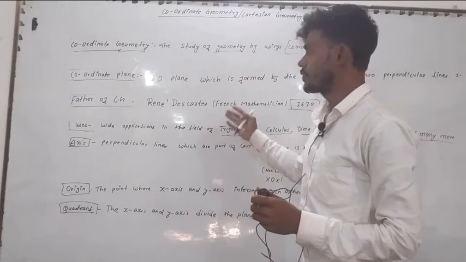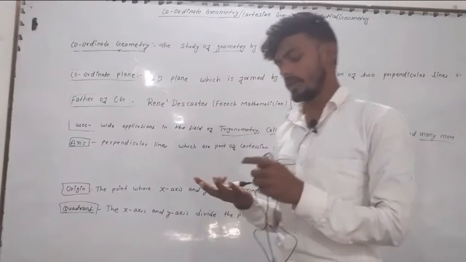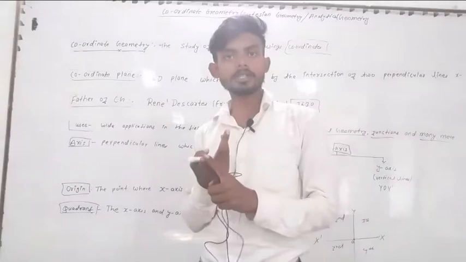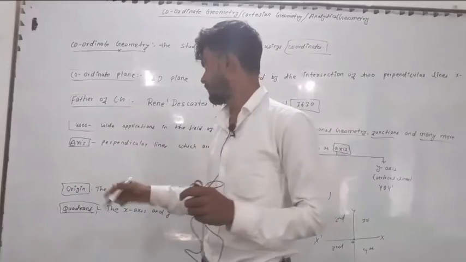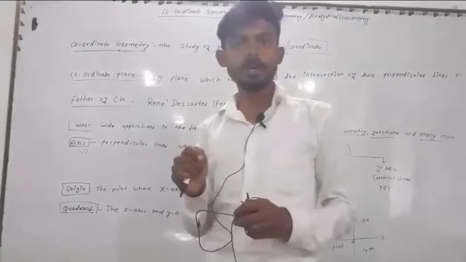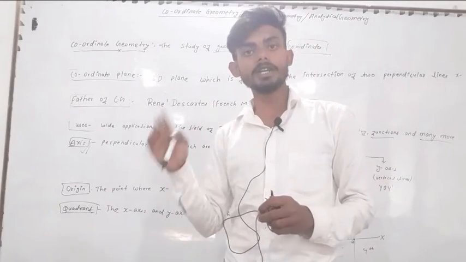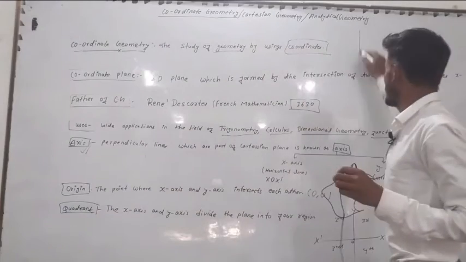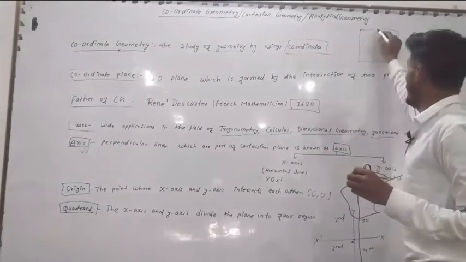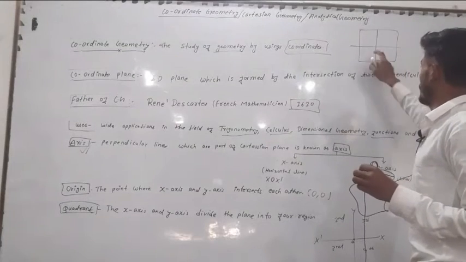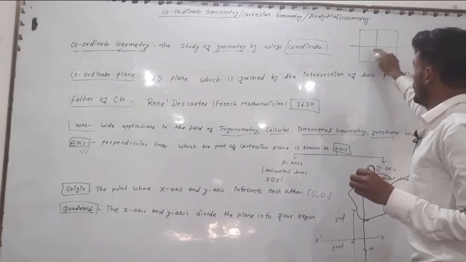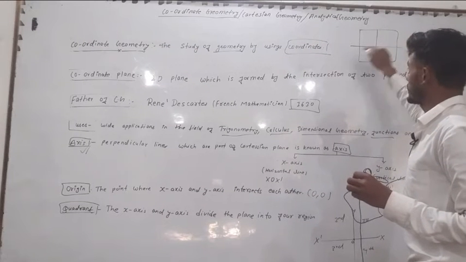Before going to this topic, we must understand what is axis, origin, quadrant, sign convention. Okay. First is axis. What is axis? Perpendicular lines which are part of the Cartesian plane. Suppose this is the Cartesian plane, and these are the axes. Both are axes, and because they are part of the Cartesian plane, they are called axes.